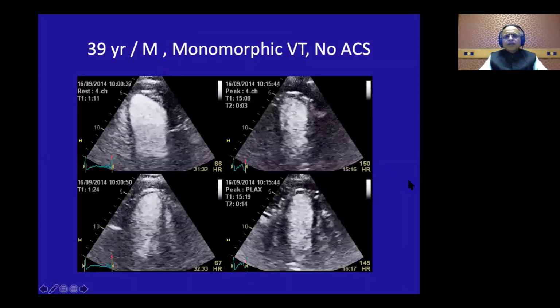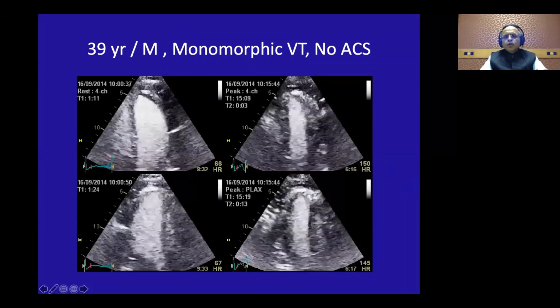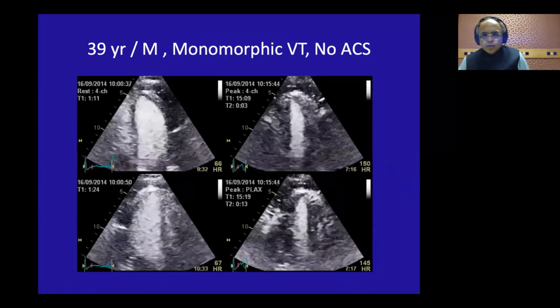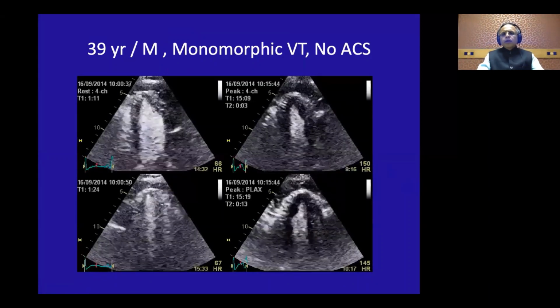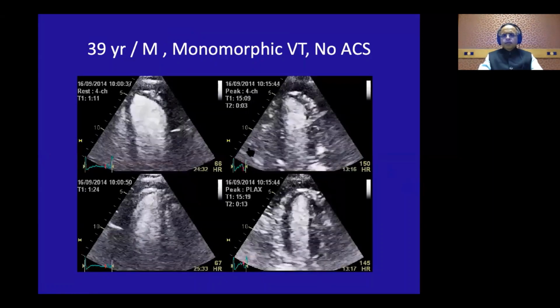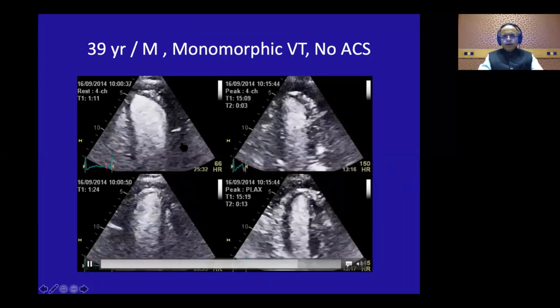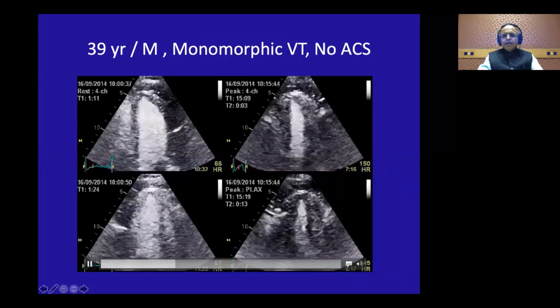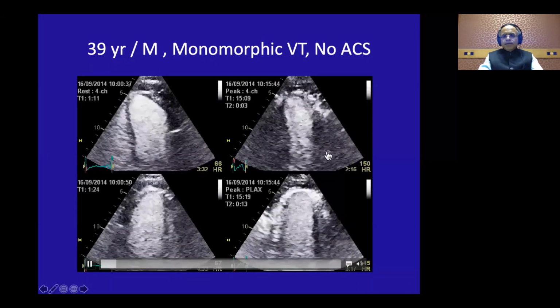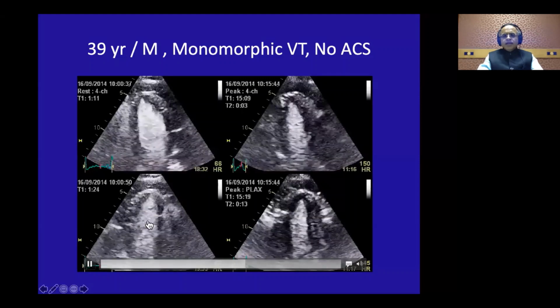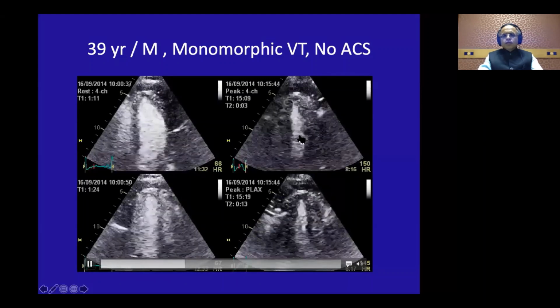Now let us look at this 39-year-old male who had a monomorphic VT and no acute coronary syndrome. So what we are doing is a stress echo. So look at the peak exercise. The left panel will be rest, and the right panel is the peak exercise after the peak treadmill. So the first thing that you should always look at is whether there is LV dilatation or not. There is no LV dilatation.